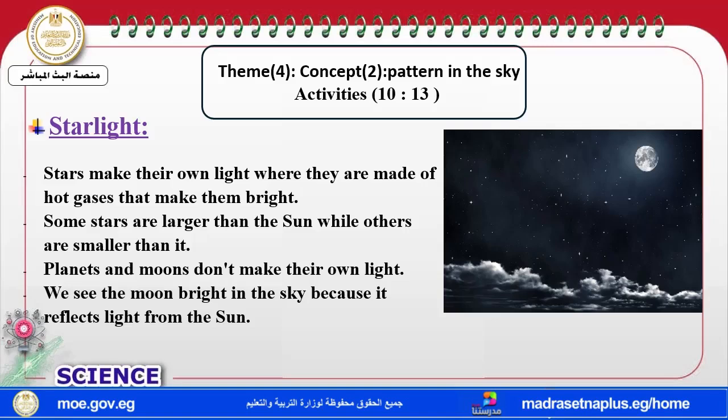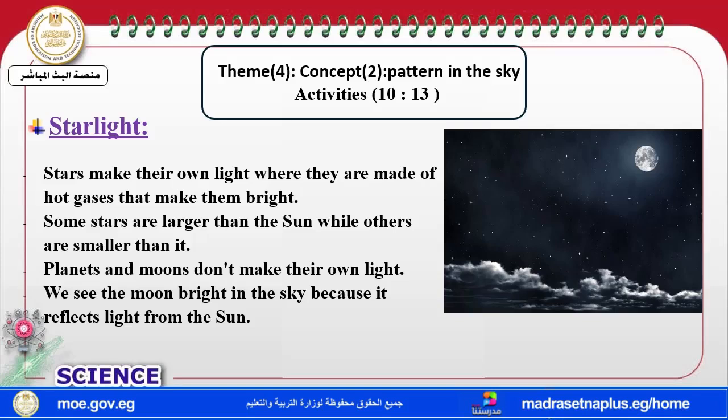Some stars are larger than the sun, while other stars are smaller than the sun. And the sun is a medium-sized star. The sun gives off its light due to the hot gases found in the sun.